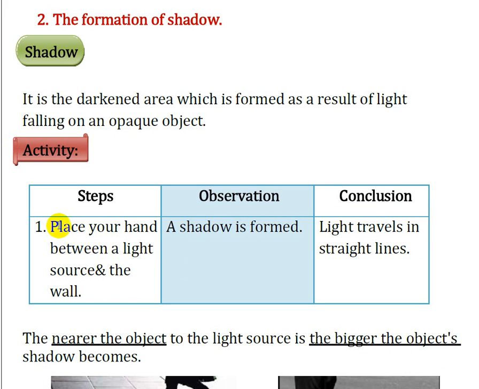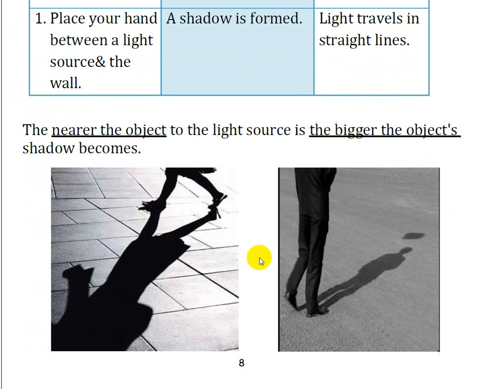Here we have an activity. Place your hand between a light source and the wall. The shadow is formed because light travels only in straight lines. If you're walking like in this picture, you can see here's your shadow and the shadow of that one.